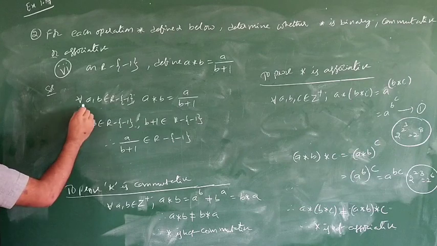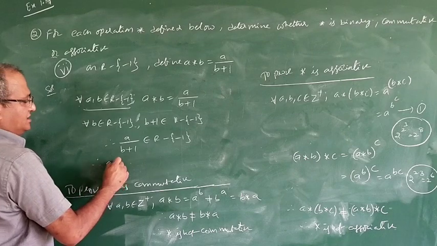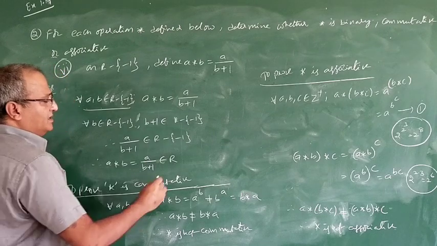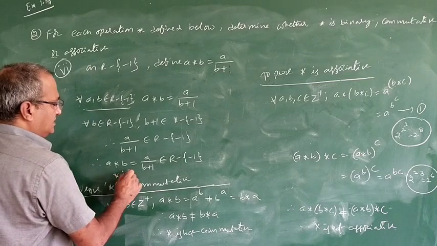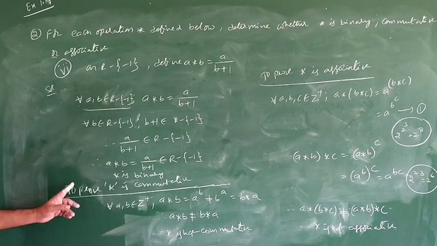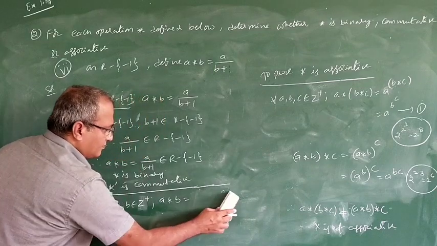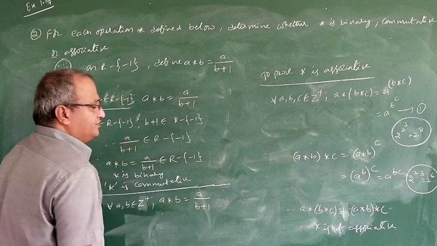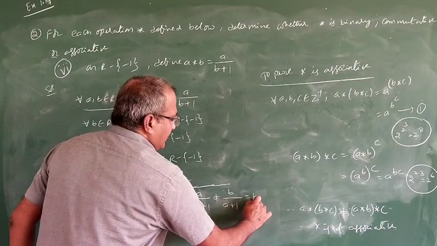For all A comma B belongs to R minus the set of minus 1. Therefore, what we can say, A star B is equal to A by B plus 1. It is also a real number set without minus 1. Therefore, what we can say, star is binary. Now, to prove star is commutative, A star B is equal to what? A by B plus 1. Now, which is not equal to B by A plus 1, which we can write as B star A.